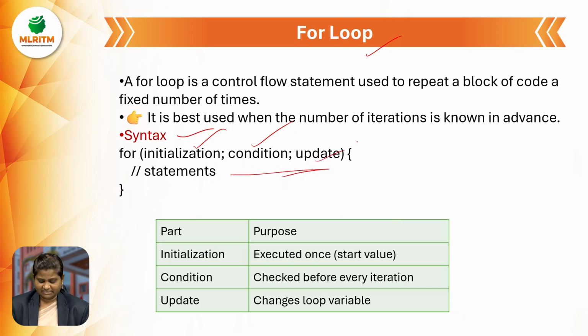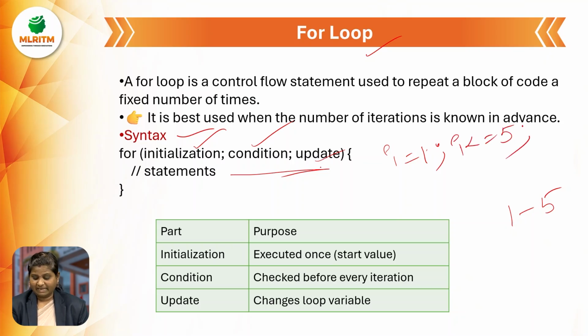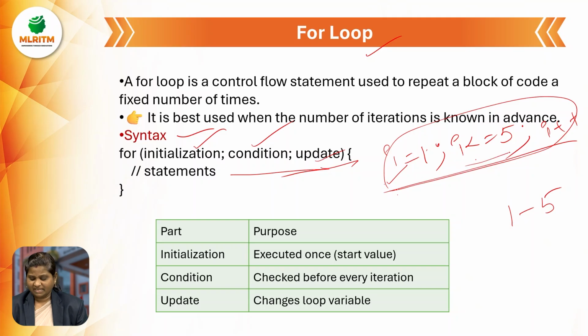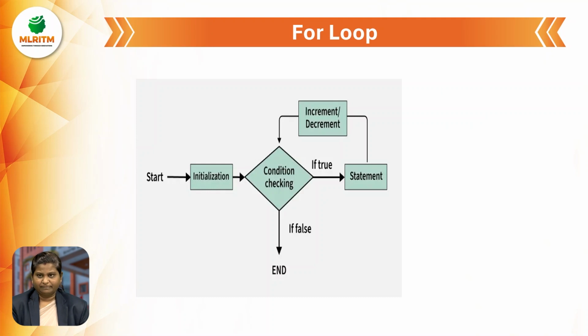What is the main purpose of initialization? For example, if I want to print 1 to 5, first I need to initialize I equal to 1. The condition is I less than or equal to 5, and the updation is I plus plus. We are just putting the statements in one place. We give a value to I, we check the condition, and we update that variable. This is the simple process of a for loop.